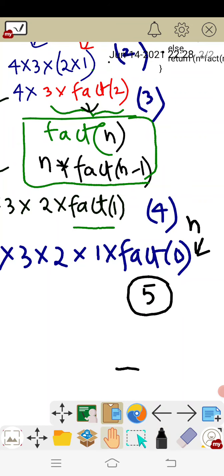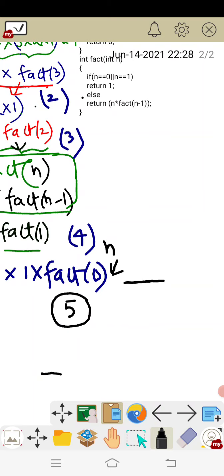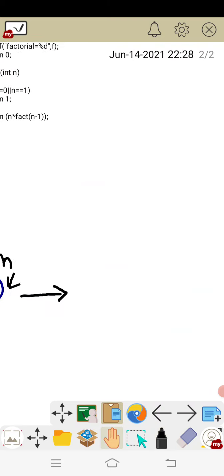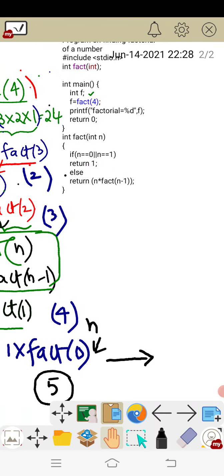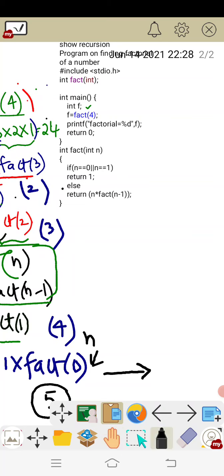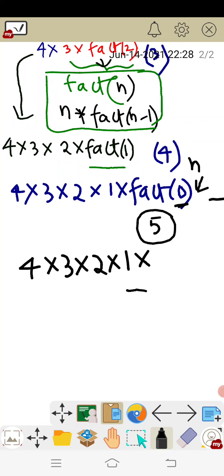Whenever I call this function fact of 0, see the statement here: whenever n is equal to 0 or n is equal to 1, that is fact of 0, it is going to return what? It is going to return 1, right? So by that statement, this changes to 4 into 3 into 2 into 1 into fact of 0, which returns 1. So the total result is equal to 24.